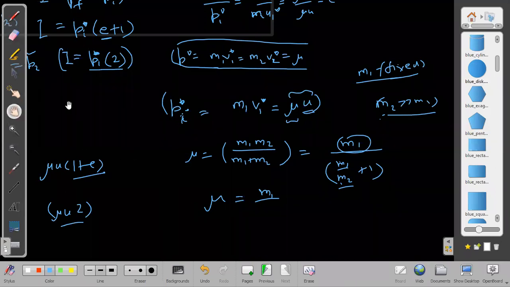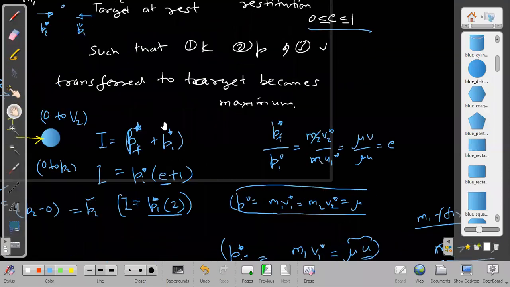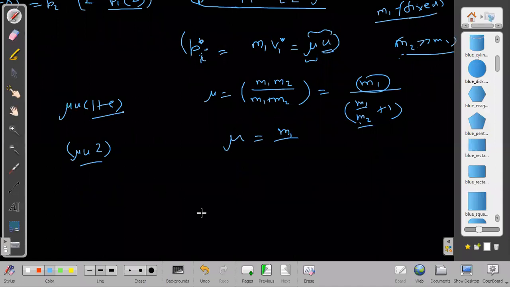Similarly, we want to analyze the other cases. Which other case? I now want the kinetic energy transferred to be maximum. So how to find the kinetic energy transferred? Kinetic energy transferred means I want half of M2 into final velocity v squared to be maximum. So how can I make the kinetic energy transferred maximum? Let us think about it now. K initial star into (1 minus e squared) is the kinetic energy lost. K initial star into (1 minus e squared) is kinetic energy lost in any collision.